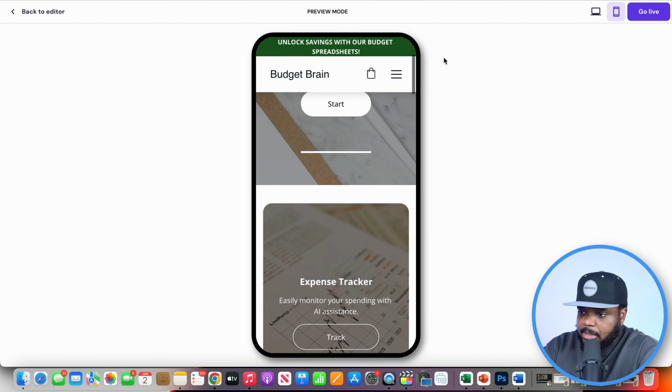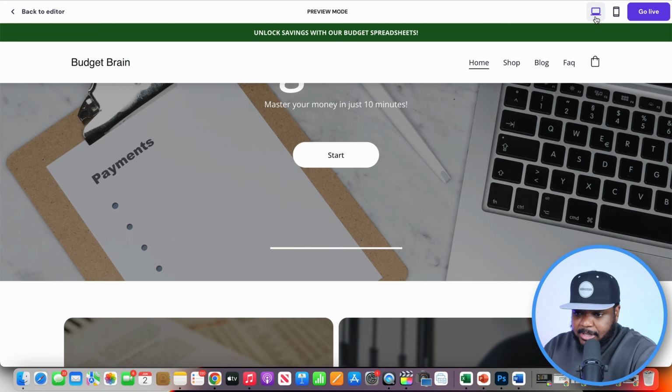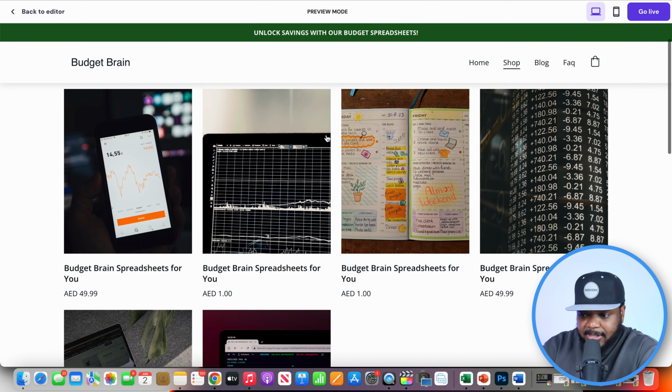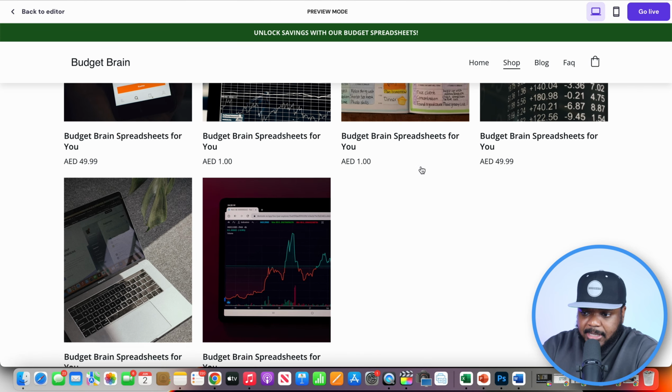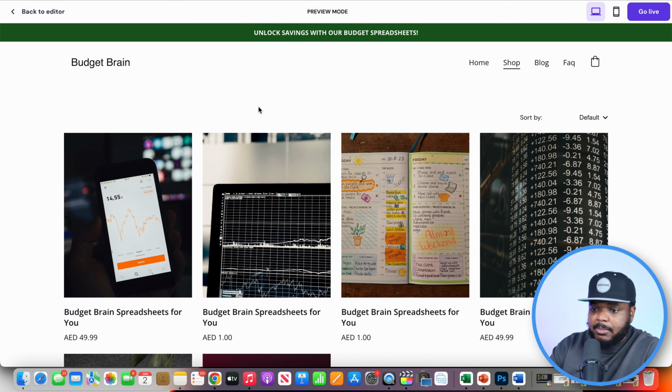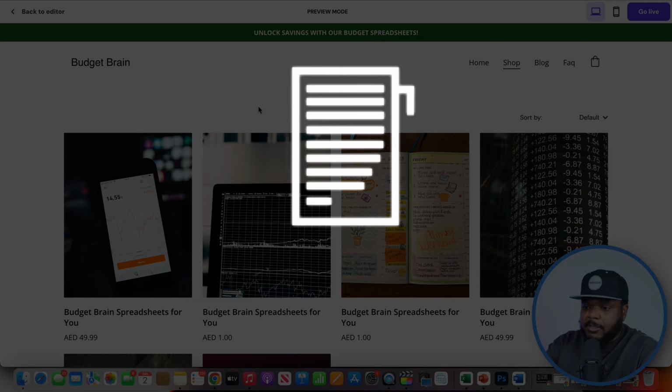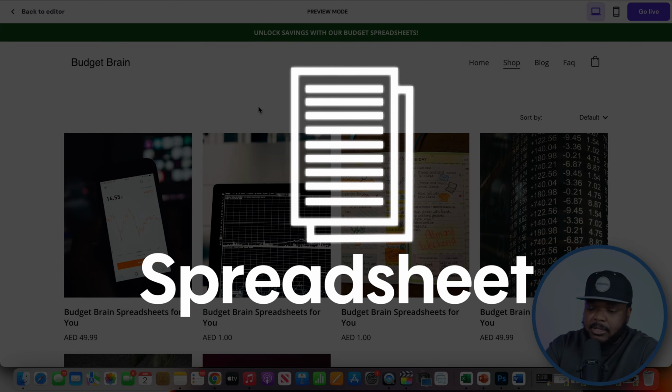That's the good thing about Hostinger, is that they optimize it for both desktop and mobile phone, which makes your job a little bit more easier. But this is basically the website right here. This is where all of the different spreadsheets are going to be listed. But I'm going to come back to this in a moment, and I just want to quickly show you what I would personally do when it comes to making a digital product, specifically a spreadsheet using artificial intelligence.